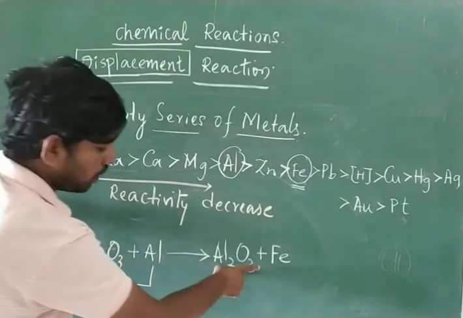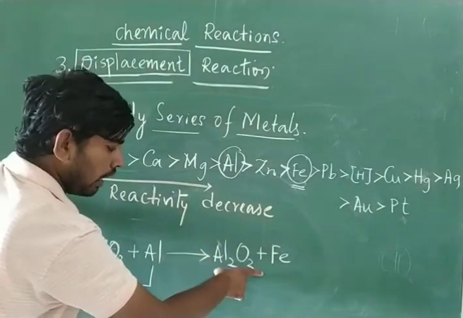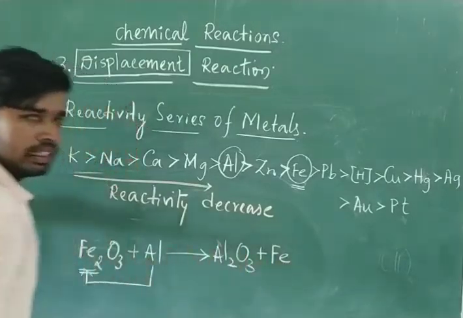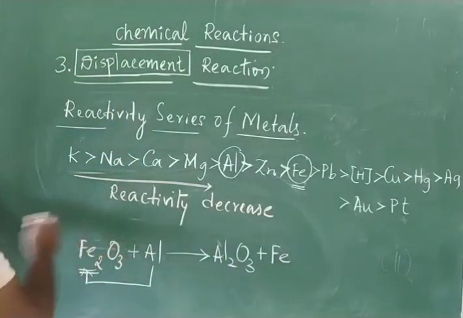So which product are we going to get? We are going to get aluminium oxide and iron. That's why this reaction is going to occur.